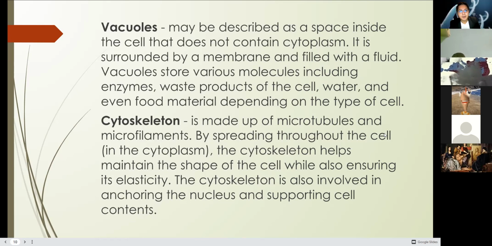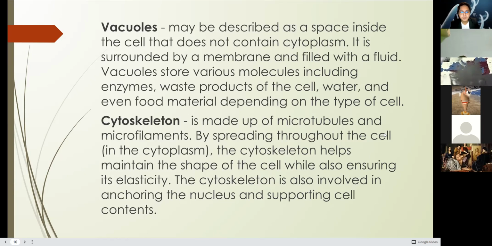How about the cytoskeleton? It is made up of microtubules and microfilaments. Micro means small, tubules means tubes. These are small tubes and small filaments spreading throughout the cell in the cytoplasm. The cytoskeleton helps maintain the shape of the cell while also ensuring elasticity. This is the reason why you can stretch your skin and it will return to its original form. This is because of the cytoskeleton.